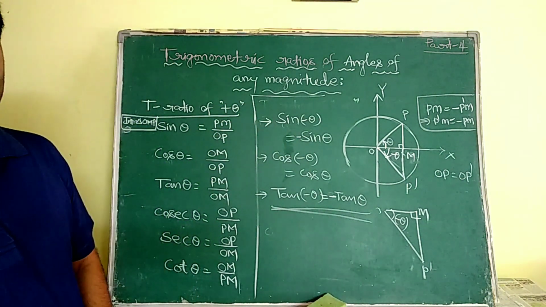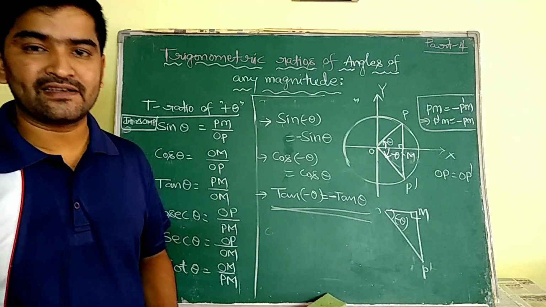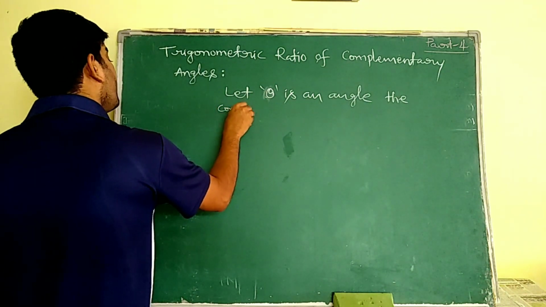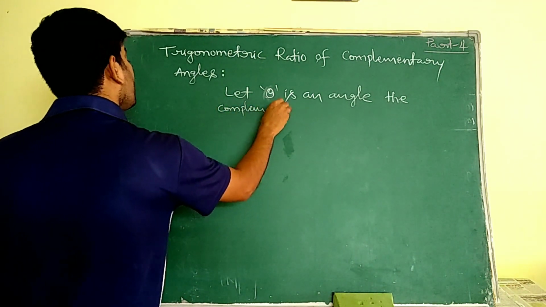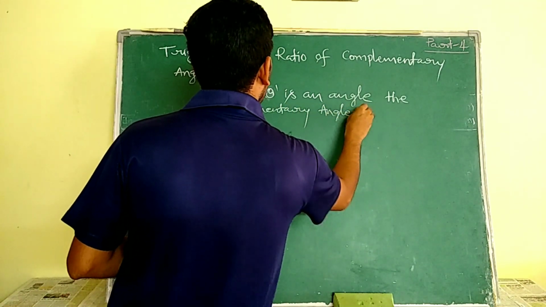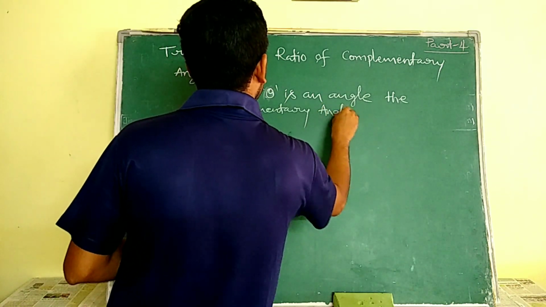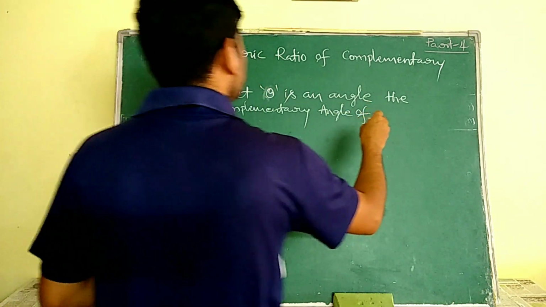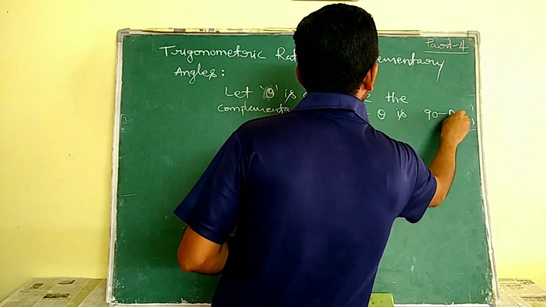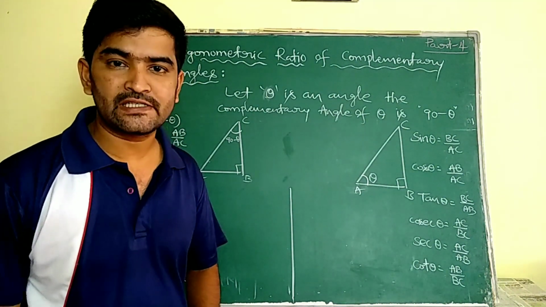Now we are going to discuss the trigonometric ratios of complementary angles. If the sum of the two angles is 90, then the angles are known as complementary angles. For example, the complementary angle of 20 is 70 degrees. The complementary angle of theta is 90 minus theta. Trigonometric ratios of complementary angles we have to discuss now.